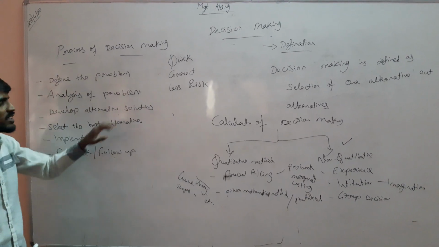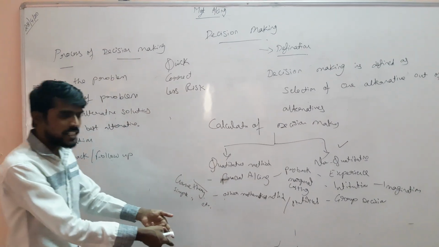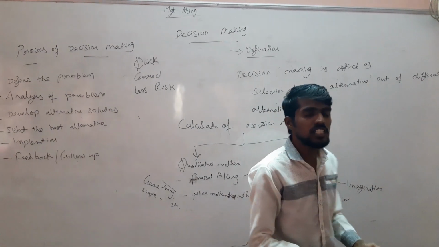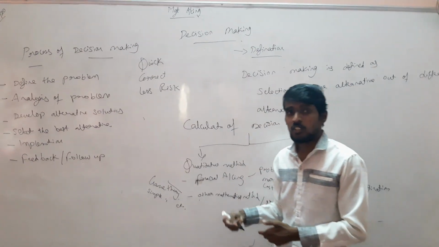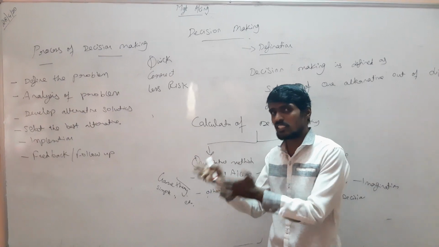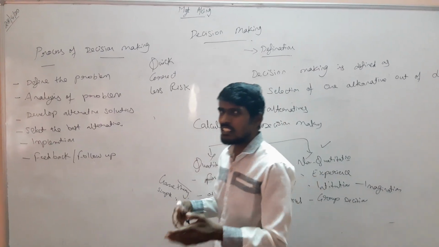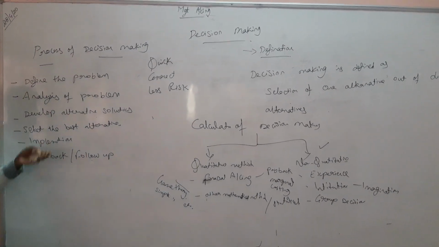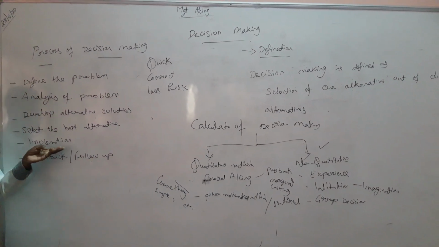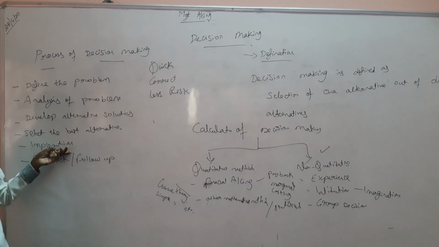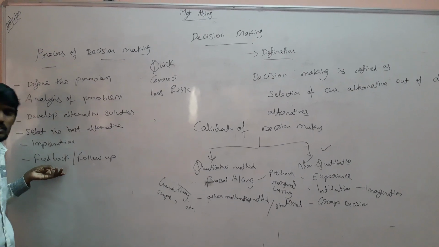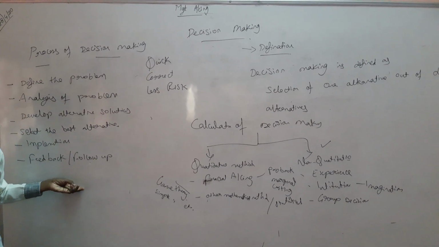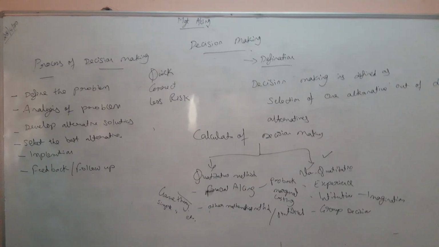And we are developing alternative solutions: shall we conduct online examinations, or shall we give the certificates without conducting examinations, or shall we conduct the examinations after the lockdown period? These are the different alternative solutions the experts are thinking about. After that, within a short period, they will select the best one, I think. After selecting, they will implement it and take feedback from the universities, the students and the management on how the problem is getting resolved. Okay, this is the process of decision making.